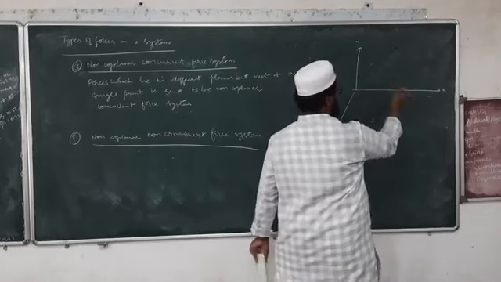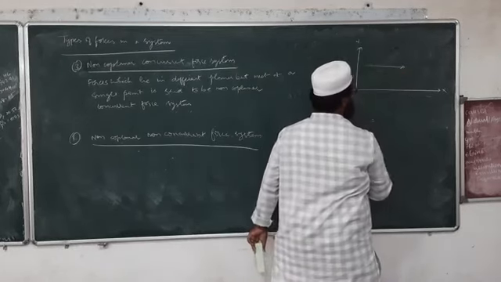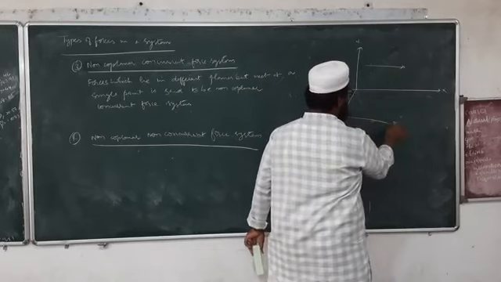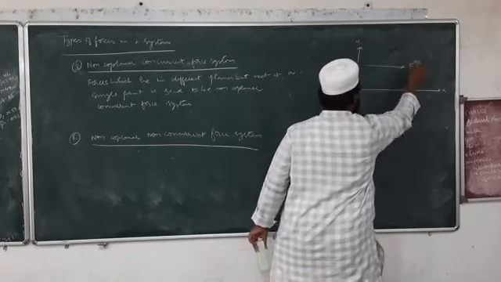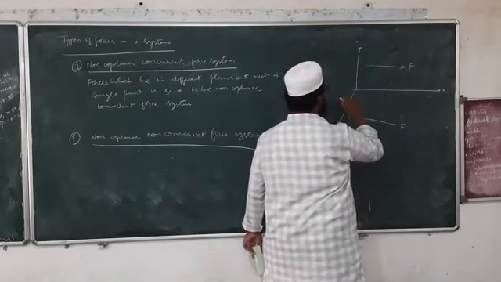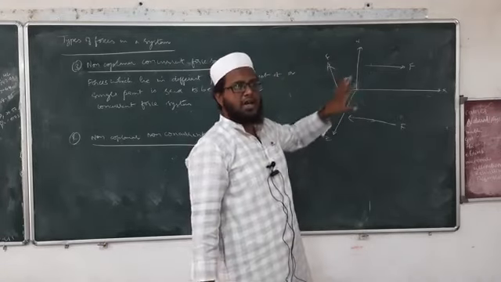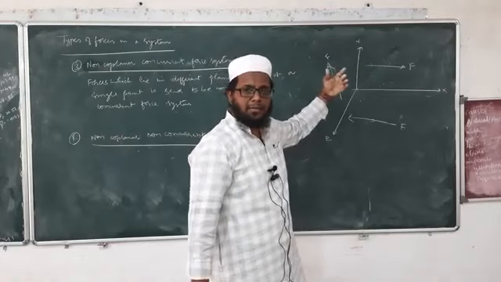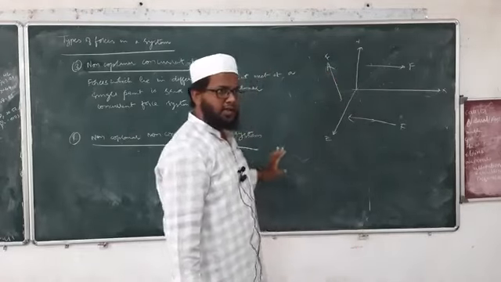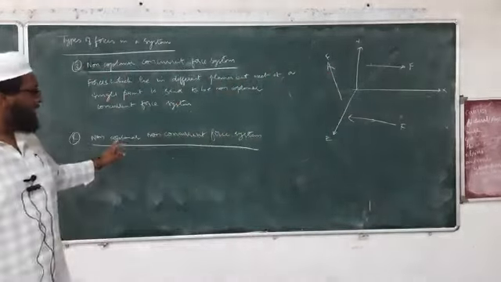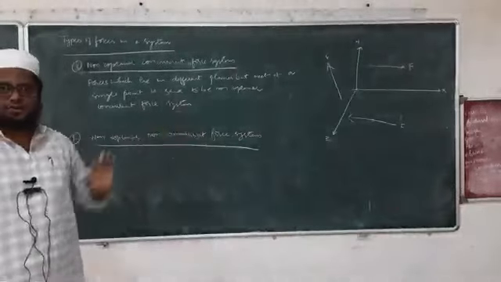Suppose for example I have XYZ plane. One force is going in this direction, another force is going in another direction, F and F. So what is happening here? All the three forces are in different planes and they are not meeting at a single point. So that is why they are said to be non-coplanar non-concurrent force system.